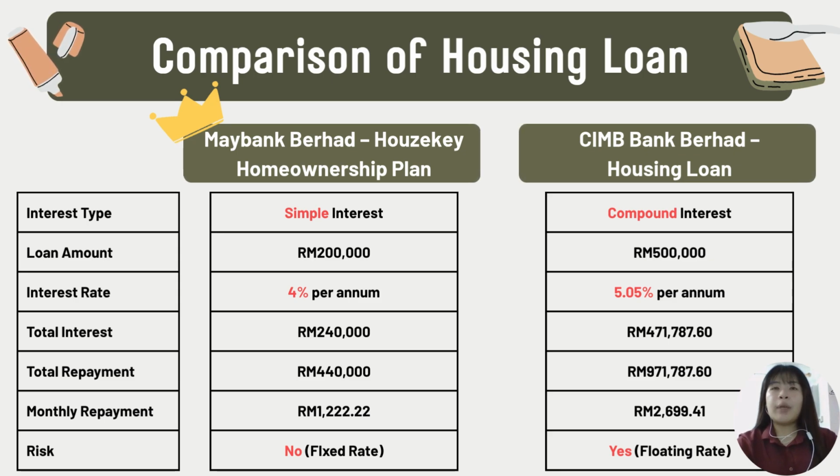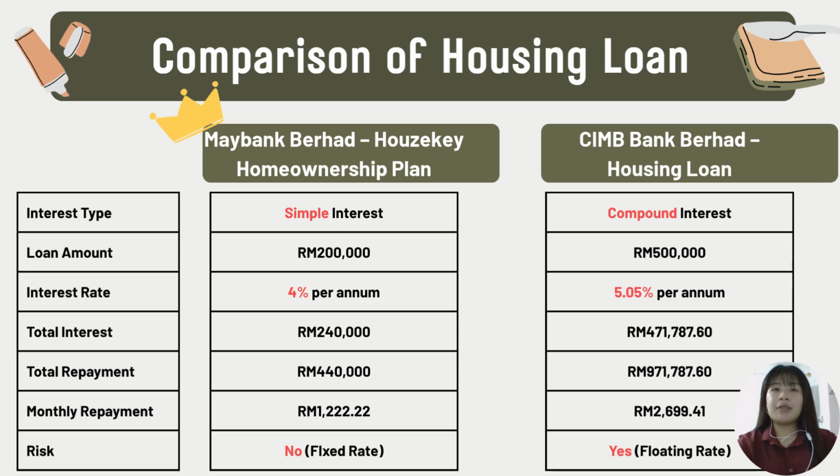After comparing the two, we determined that Maybank's House Key Home Ownership Plan is the better option because it offers lower monthly repayment, that is RM1,222.22, compared to CIMB's RM2,699.41, which is less than half the amount and more manageable for most people. Second is because of lower total repayment, which is Maybank RM440,000 versus CIMB RM971,787.60. That is over RM531,000 in savings across the full long term.